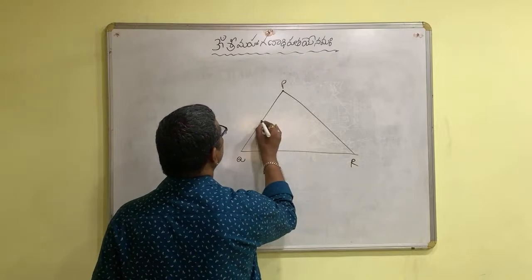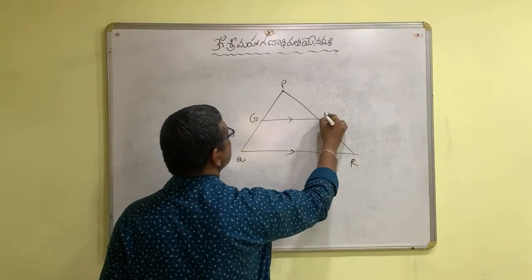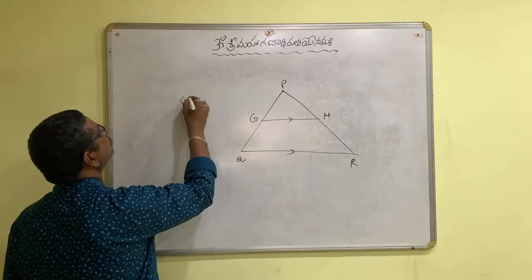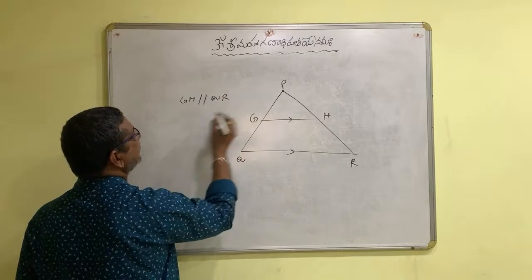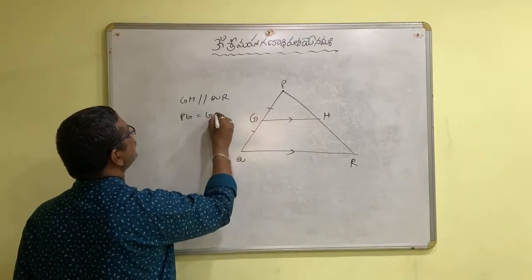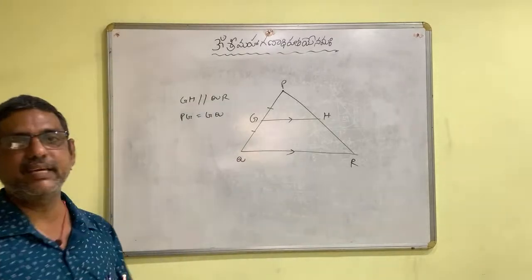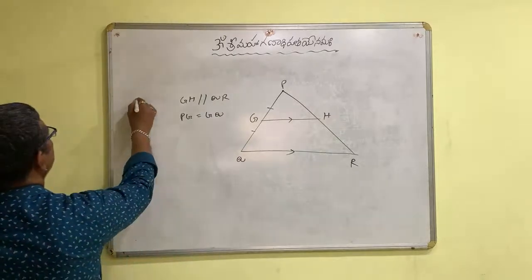Given: GH is parallel to QR, and PG is equal to GQ, since G is the midpoint of PQ.